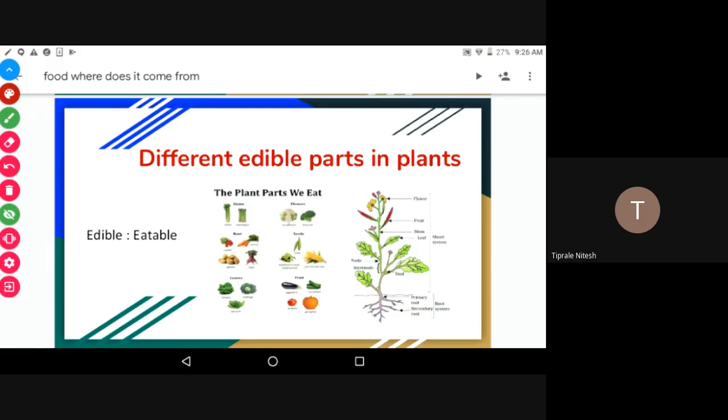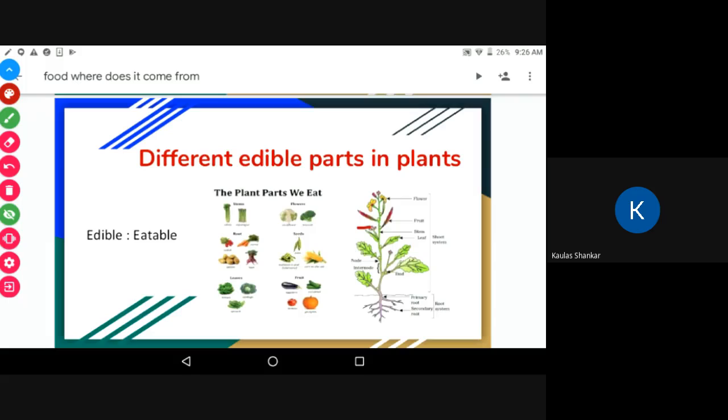And one more thing, how many of you like to eat sugarcane or like to drink sugarcane juice? Everyone likes to eat sugarcane and like to drink sugarcane juice, right? So sugarcane is the stem of the plant, okay? Sugarcane is the stem of the plant and leaf.